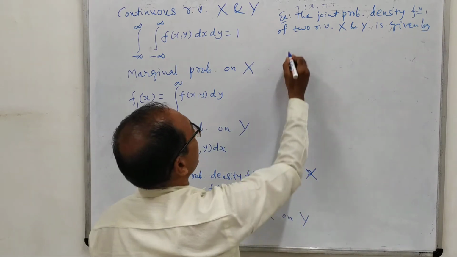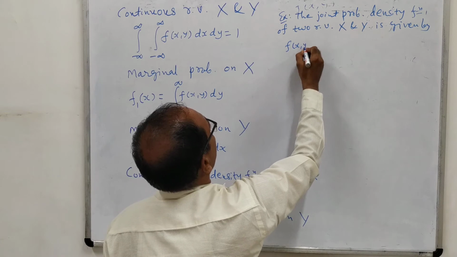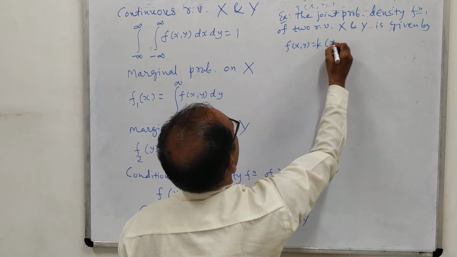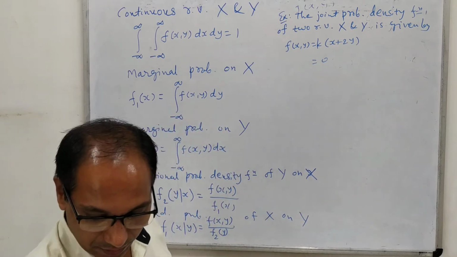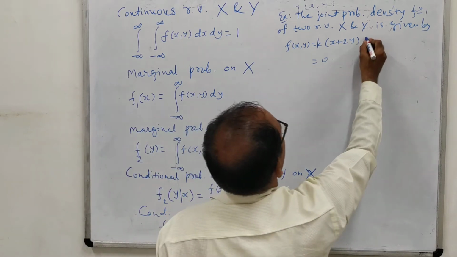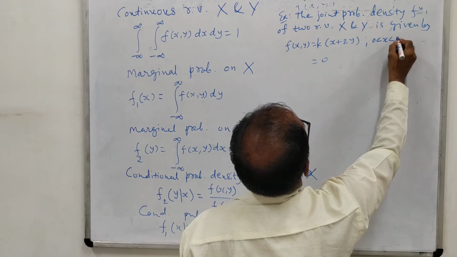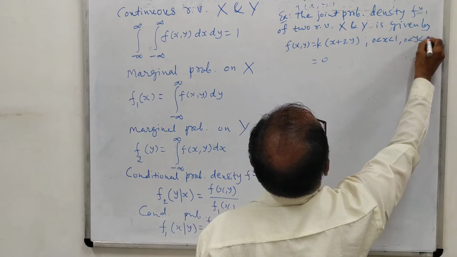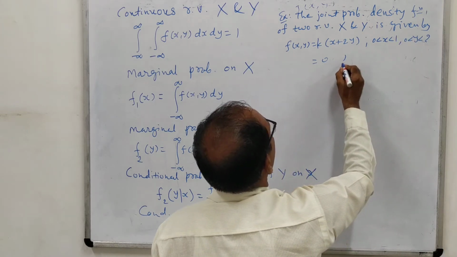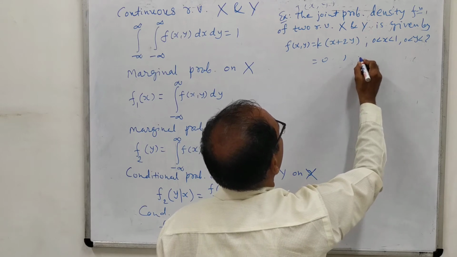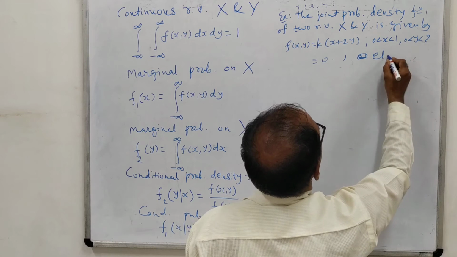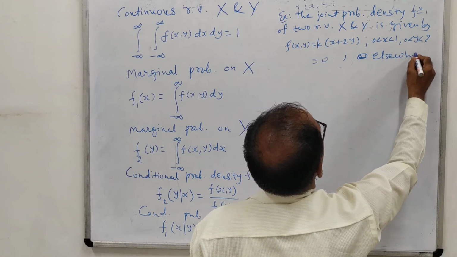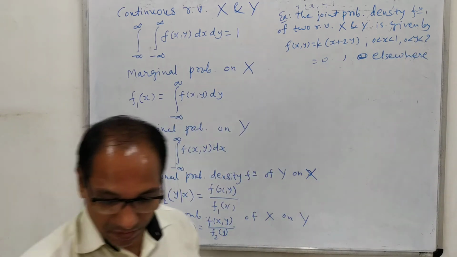f of xy equal to k into x plus 2y, for 0 less than x less than 1 and 0 less than y less than 2, and equal to 0 elsewhere, meaning for values of x and y other than these. Then we have the questions.